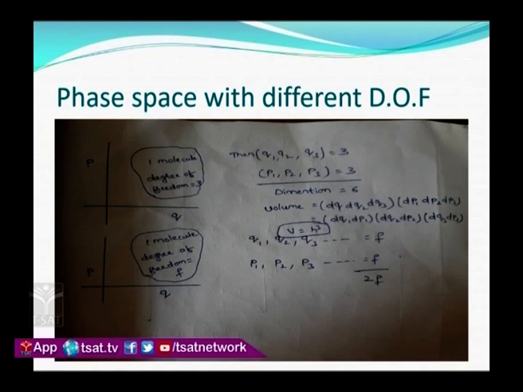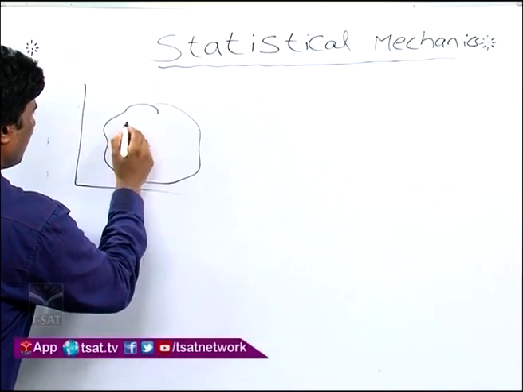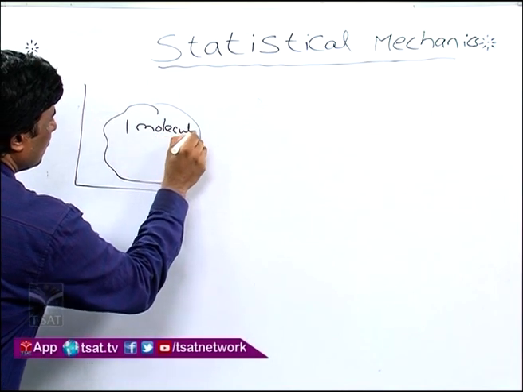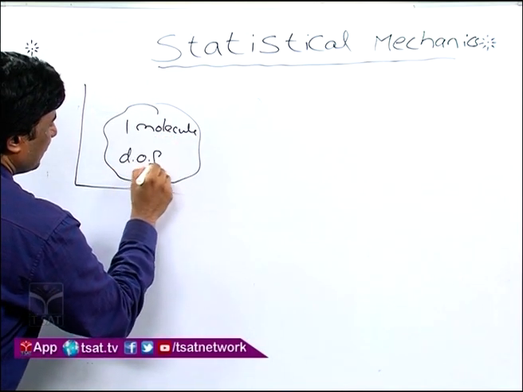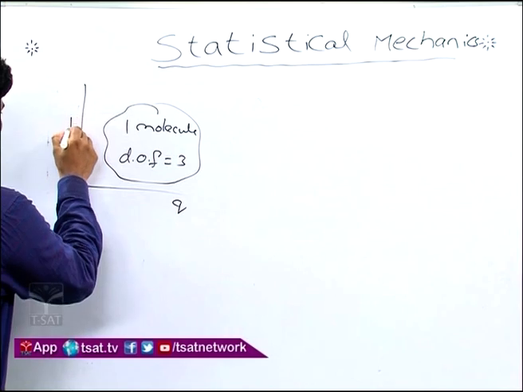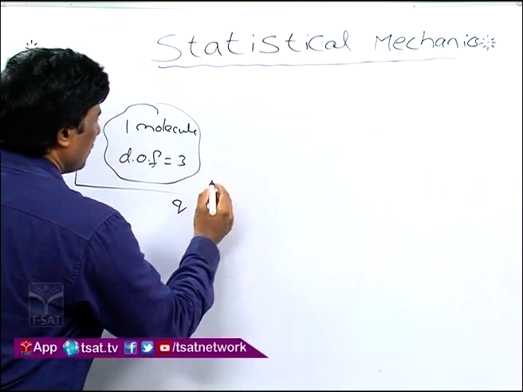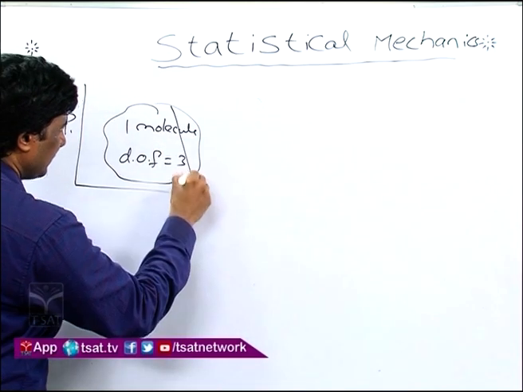Okay. Now, I already told you that you can divide the volume of the phase space into different entities of volume. So, I have divided it, like volume is written as dq1. See, I write here. It is a phase space. Let us say this is one molecule with degrees of freedom equal to 3f. So, I have taken q, meaning position, on the x axis and p, meaning momentum, on the y axis. Now, I have divided this phase space into different entities.